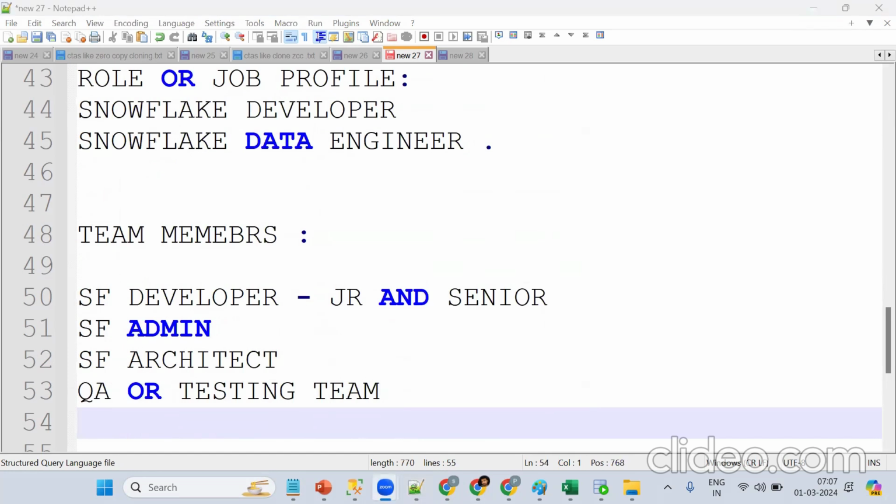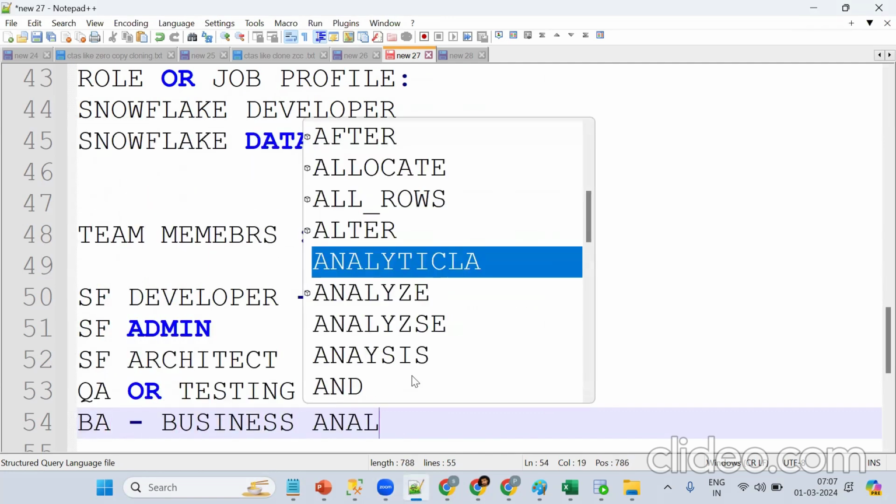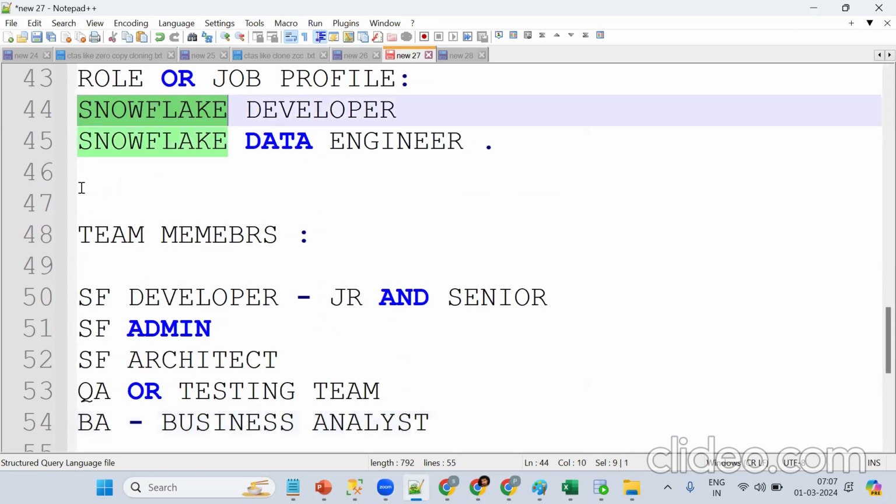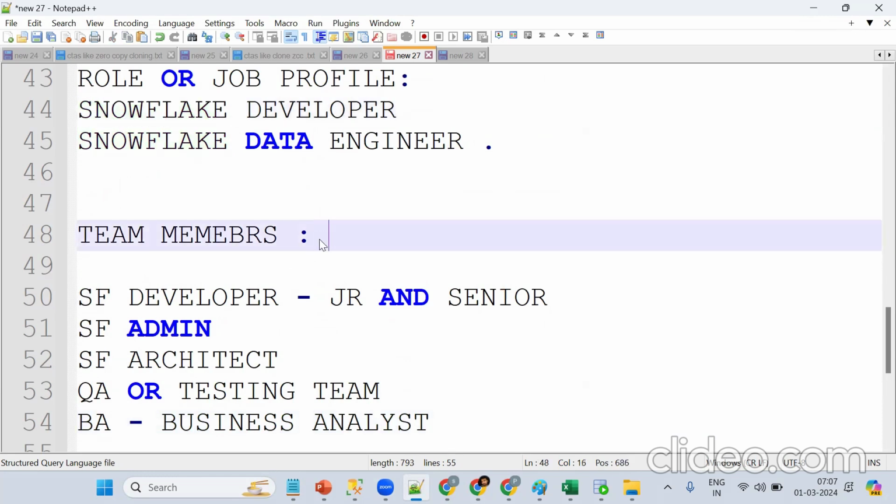Requirement. Business analyst. Which guys? Business analyst, BA team. So you should know, remember, our role is Snowflake developer. So remember, we don't work singly, we are working in a project with team members.